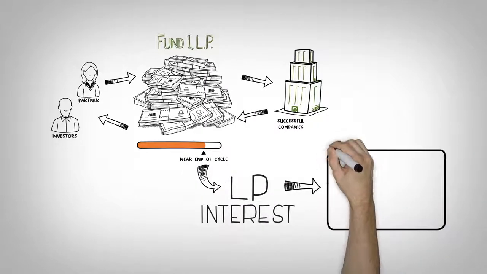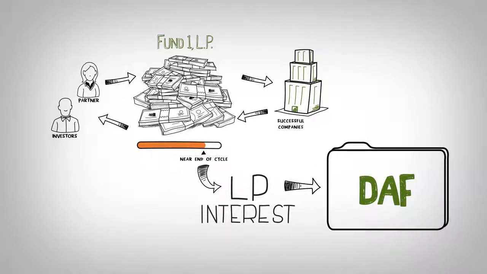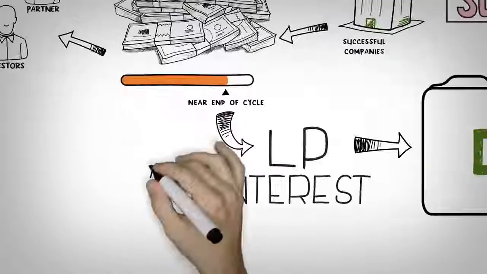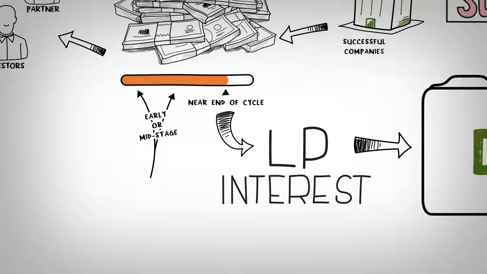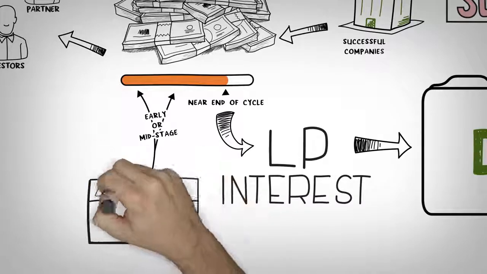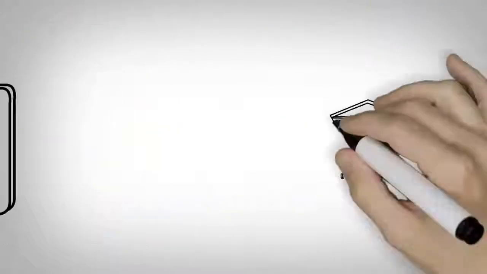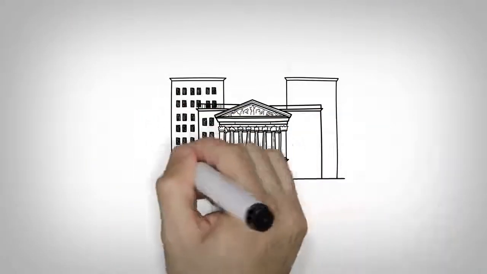Giving this interest will allow the anticipated distributions to flow to the DAF when the remaining portfolio companies sell. However, if there is not the possibility of selling the LP interest, it's generally best to contribute the LP interest in the later stages, closer in time to liquidity events. Let's take a look at another possible scenario.